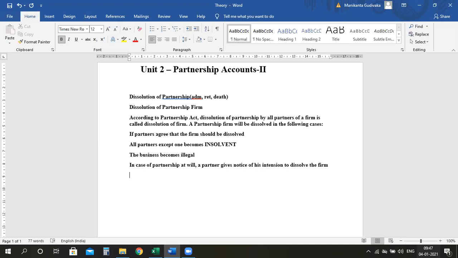And the last one is by court orders. The court orders the dissolution. These are the points.